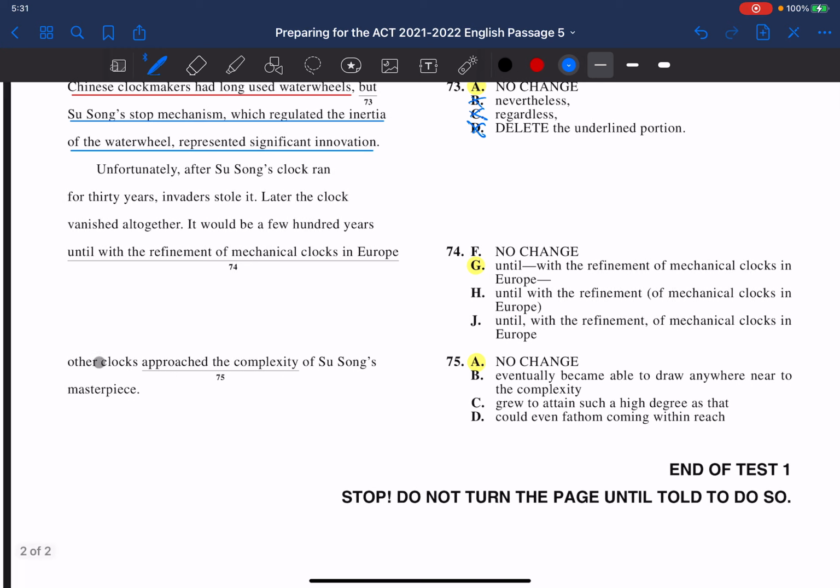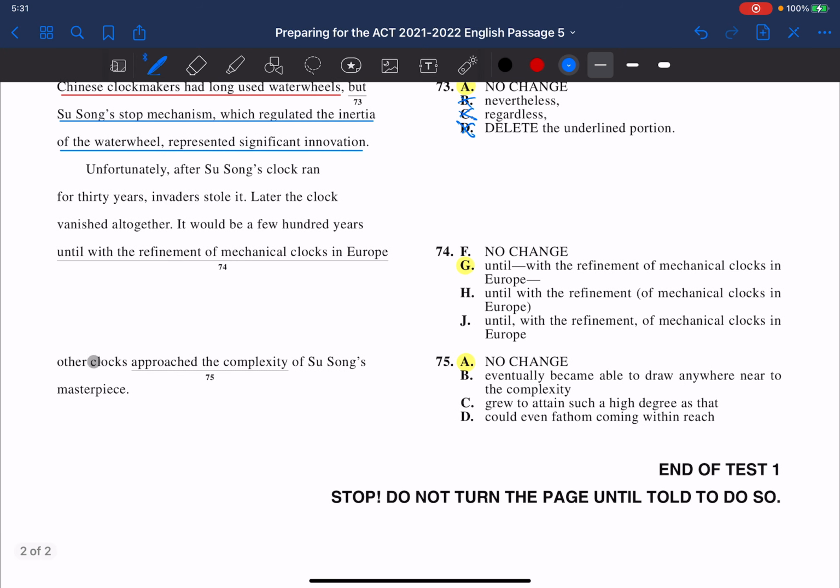So it seems like other clocks is the subject. So all of this is a phrase leading up to it. And so with the refinement of mechanical clocks in Europe, this whole phrase right here sounds like a phrase that can sort of be taken out. It would be a few hundred years until other clocks approach the complexity of Susong's masterpiece.